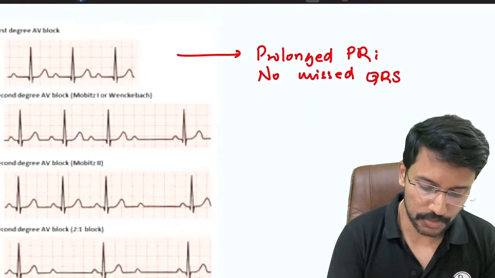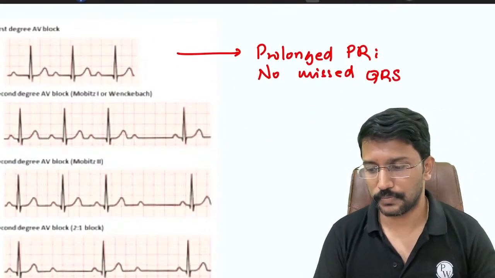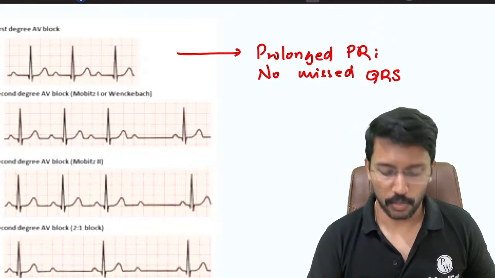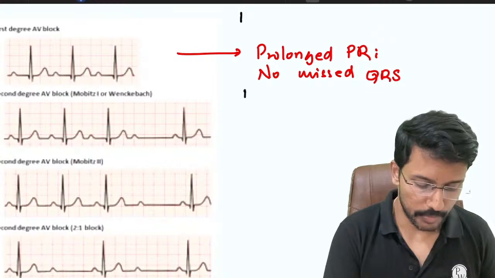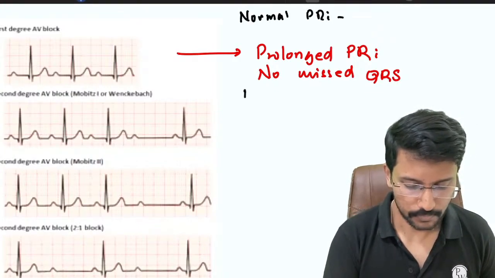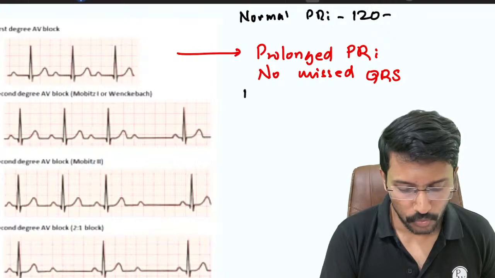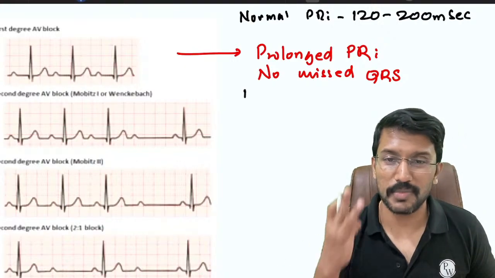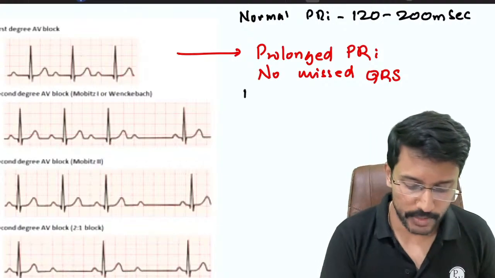That begs the question, what is the normal PR interval? Please remember, the normal PR interval is 120 to 200 milliseconds. When I say 120 to 200 milliseconds, that means 3 to 5 small squares on the ECG.